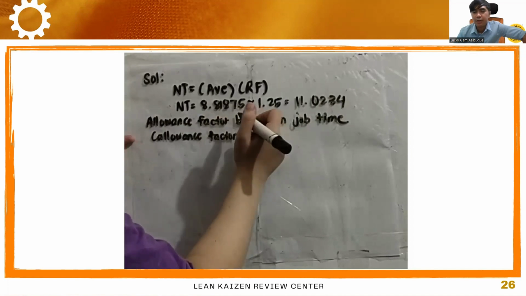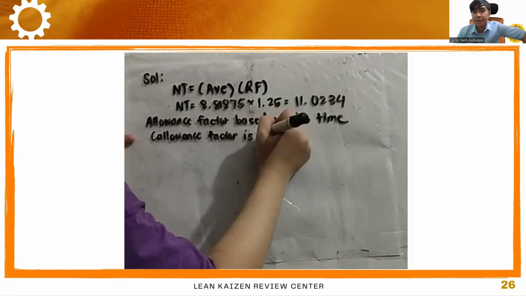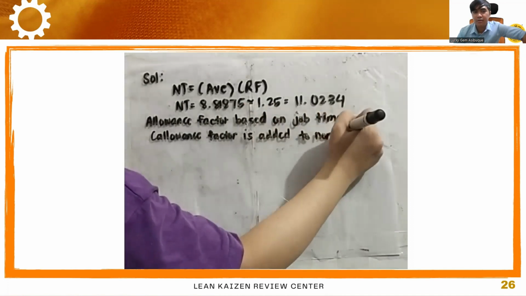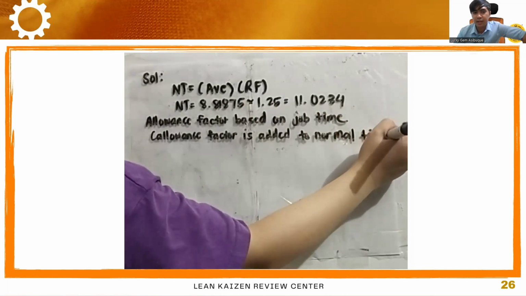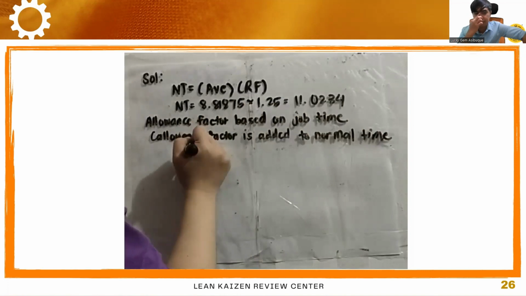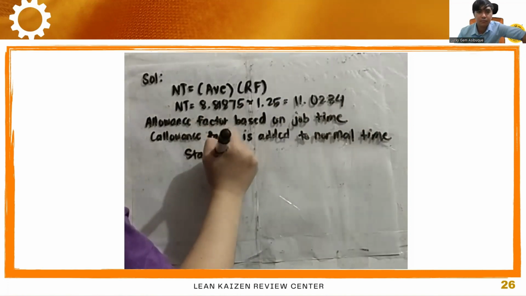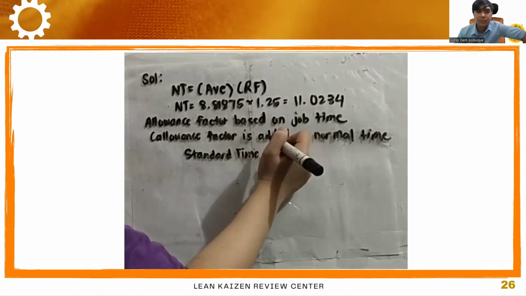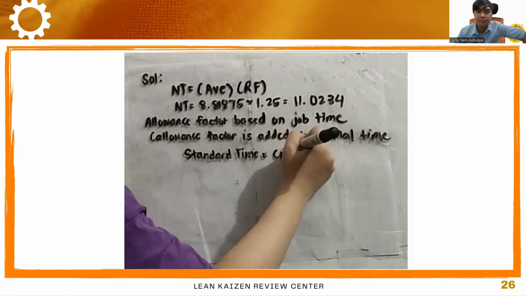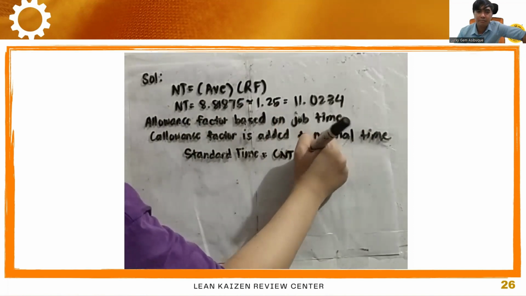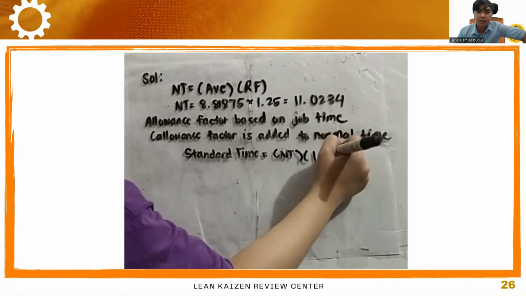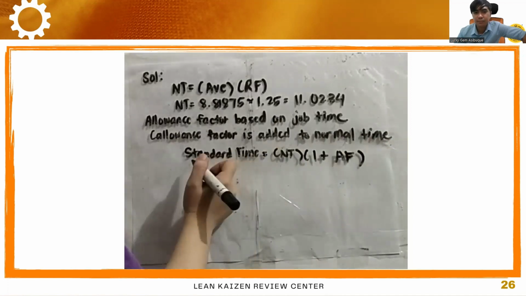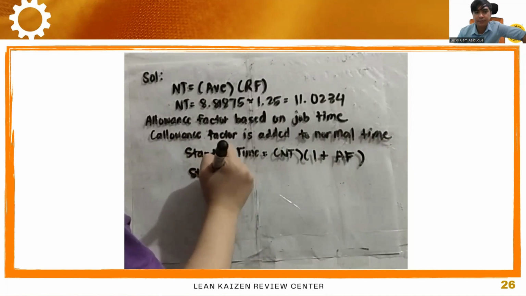So this is where we use the right formula, which is when the allowance factor is added to the normal time. So the standard time is equal to the normal time multiplied by 1 plus the allowance factor.